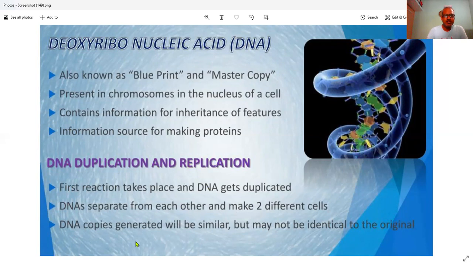The DNA copies generated will be similar but may not be identical to the original. There is always some error when they make the copy. While making the copy, they cannot be identical. They are similar; you can say 90% is similar, but 10% will always be different. That's why we say they are not identical.